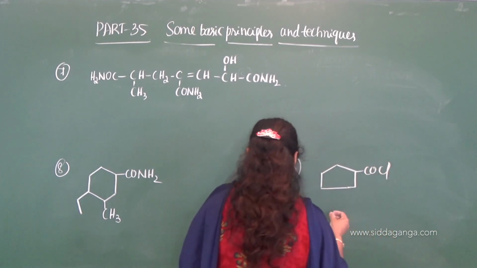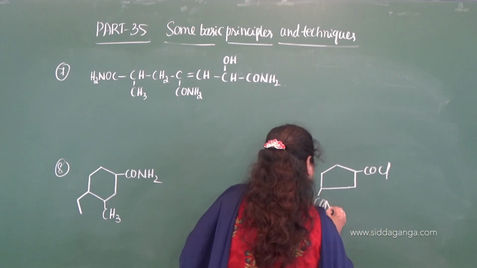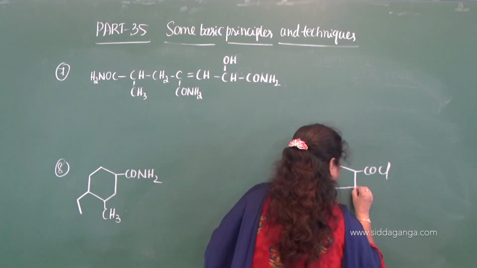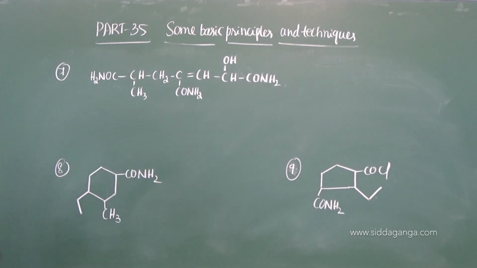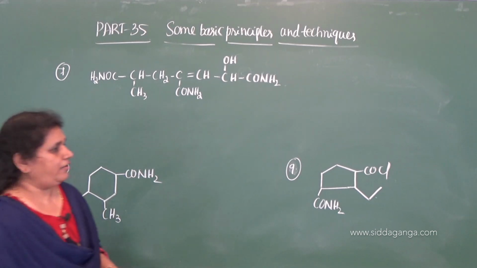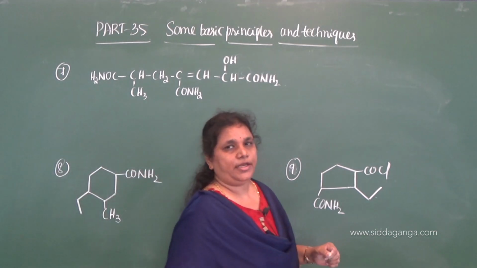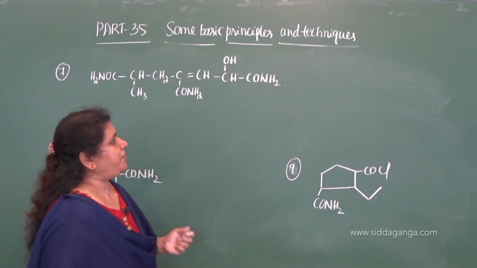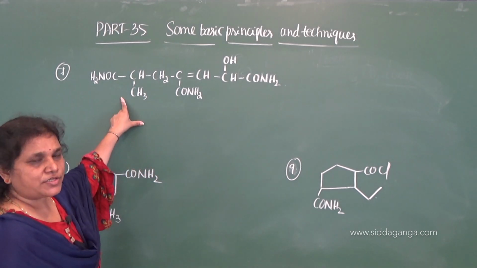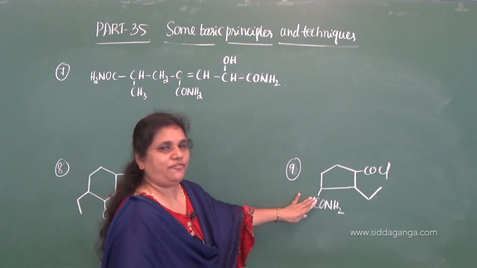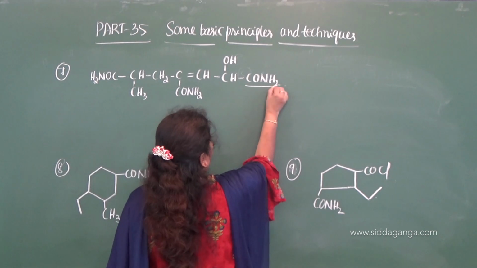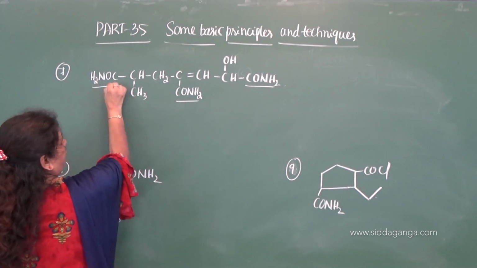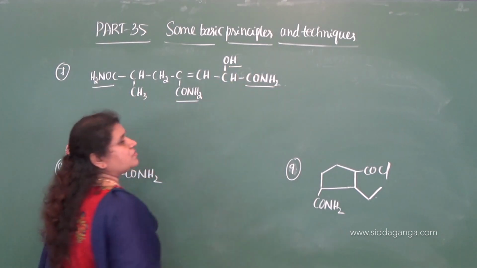COCl, this is CONH2, and here is a substituent. So, here, where do we need to use the special secondary suffix, and where do we need to use the ordinary secondary suffixes and the prefixes? Again, it is polyfunctional. These two are also polyfunctional and this is polysubstituted. Okay. So, three amide groups are here and one more functional group is OH.